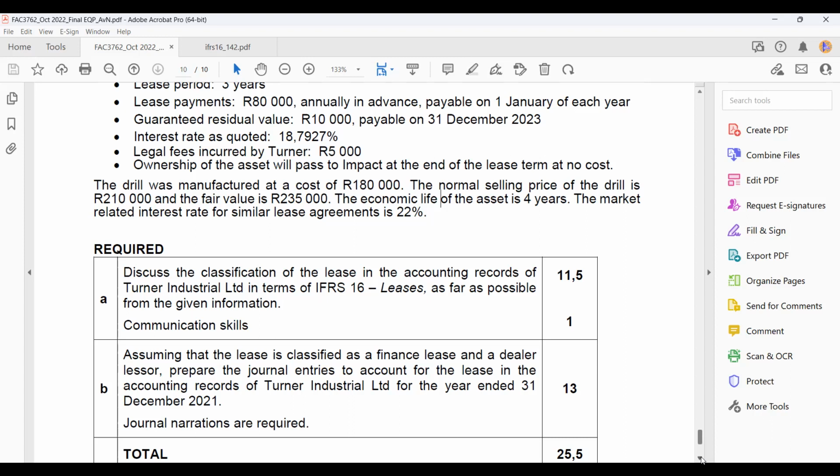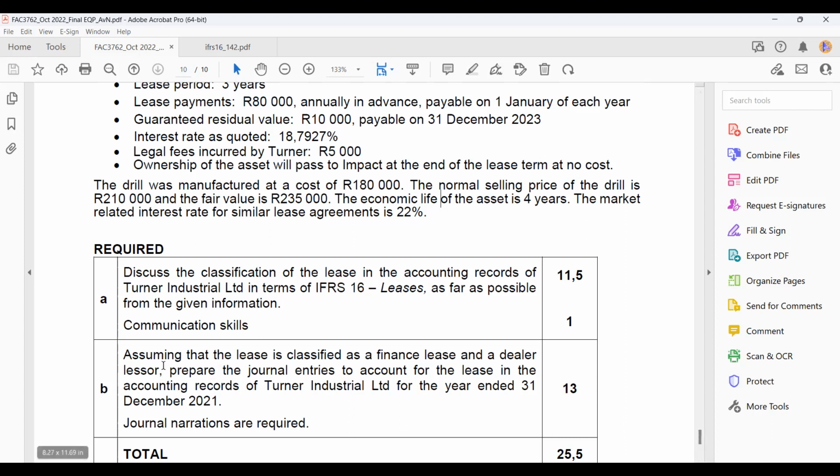Only in two exceptional circumstances will it be an operating lease. So just take note of that. We're dealing with a lessor, so we'll have to go through the criteria to determine whether or not it is a finance lease. I'm going to use IFRS 16 to show you the criteria, and then we will try to answer it based on that.